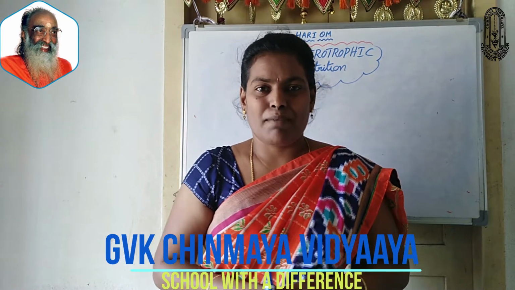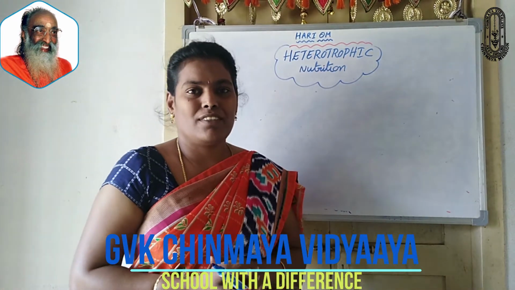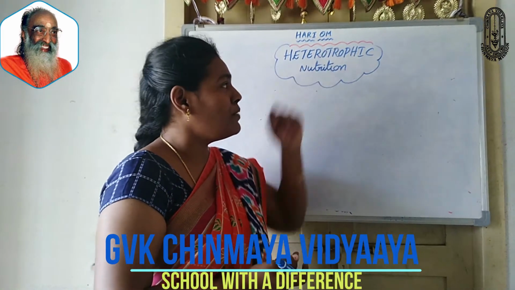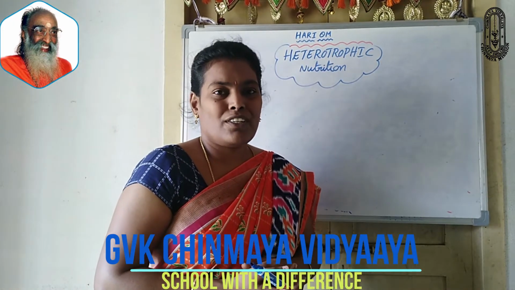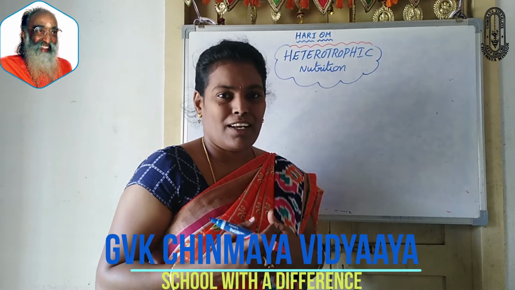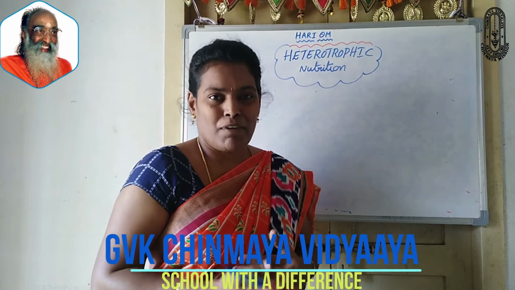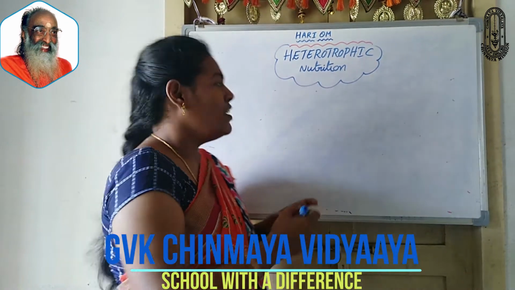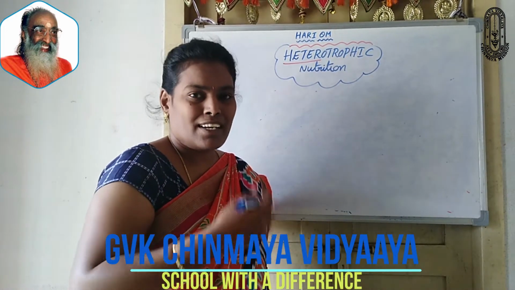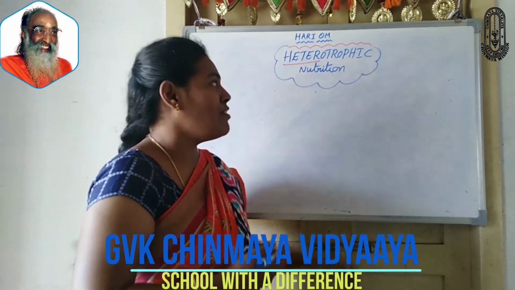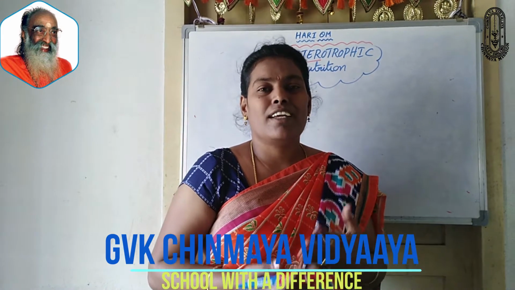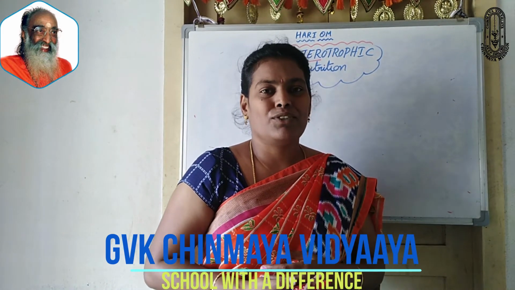And now we will discuss heterotrophic nutrition. This is the second mode of nutrition. I already told you what is meant by heterotrophic nutrition. It is the nutrition through which living organisms get their energy and nutrition by depending on other organisms. In the name itself it is there: hetero means others, different. If organisms get their food from other organisms, they are called heterotrophs.